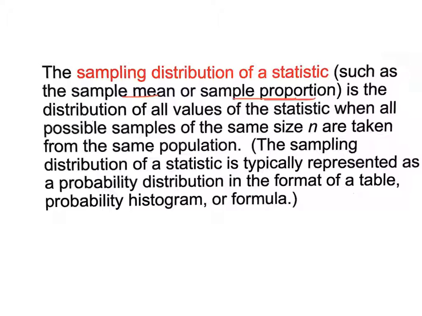and the proportion of boys to total, or girls to total, like a probability, is a distribution of all values of the statistic when all possible samples of the same size are taken from the same population. So basically an infinite number of samples are taken. That's the sampling distribution. The sampling distribution of a statistic is typically represented by a probability distribution in the format of a table, a histogram, or a formula. I hope that made some sense to you. Basically, we're going to look at tons and tons of samples, and this is called a sampling distribution of a statistic.